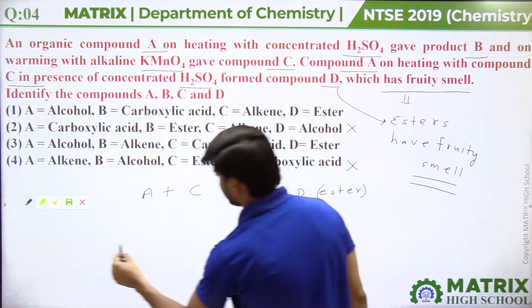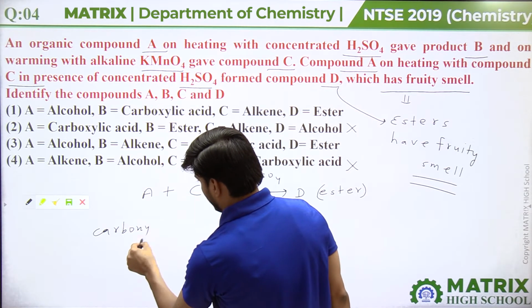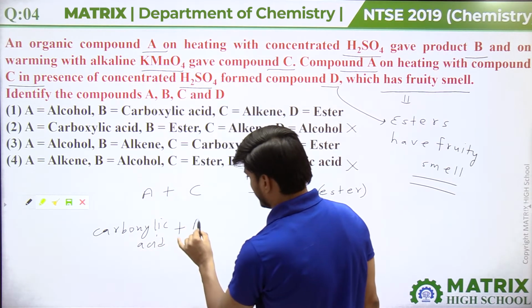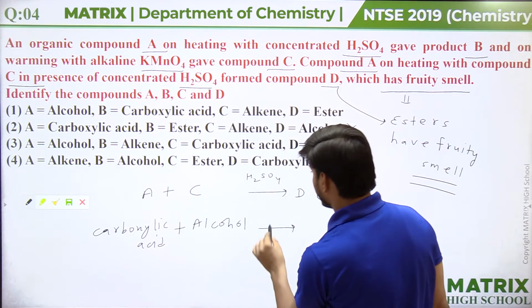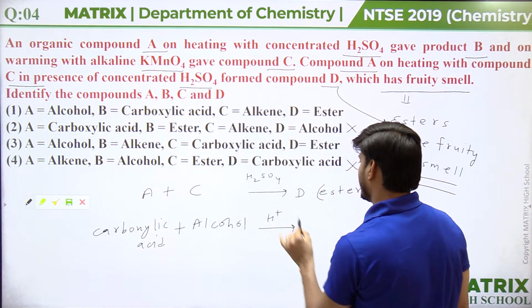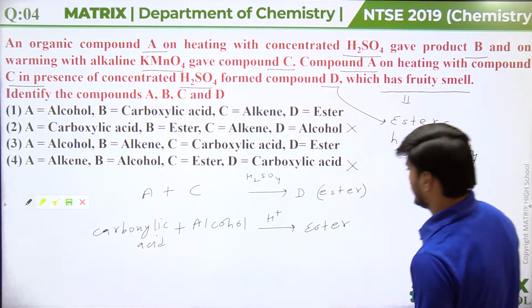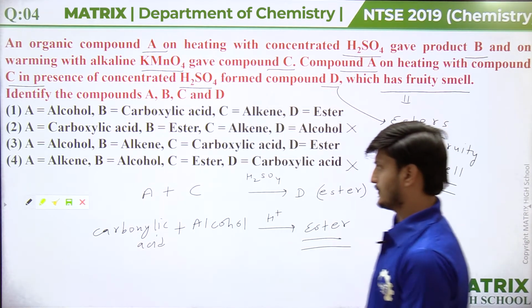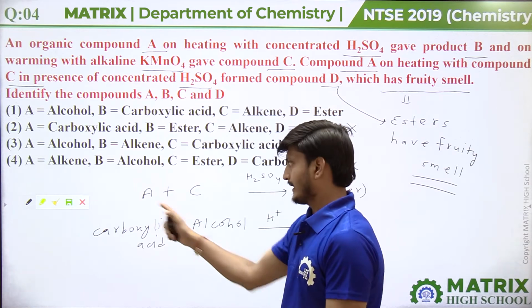When carboxylic acid and alcohol, these compounds react together in presence of acid, then esters are formed. Okay, so A and C should be carboxylic acid and alcohol.